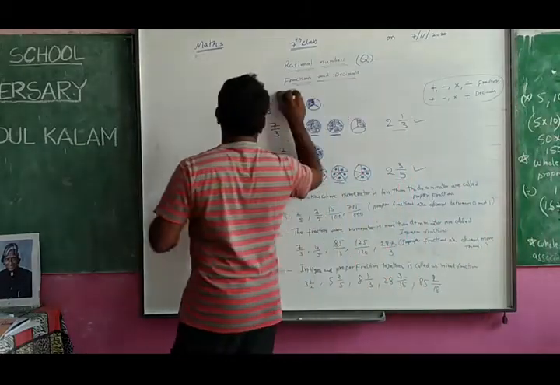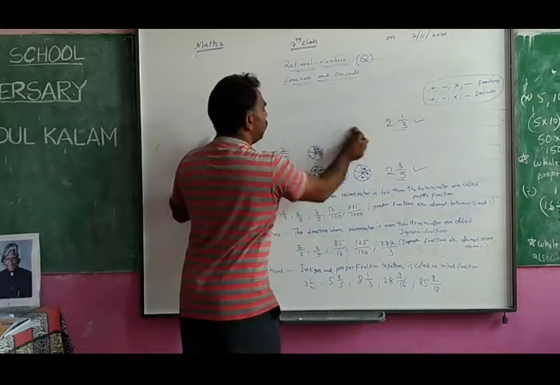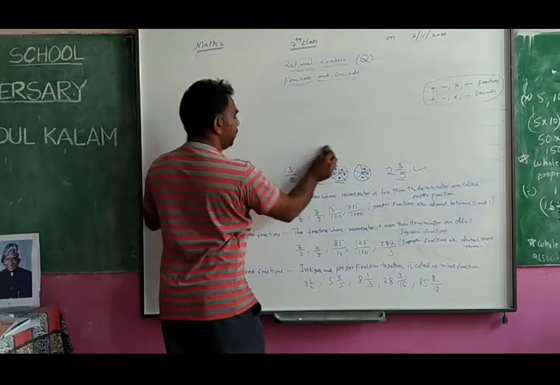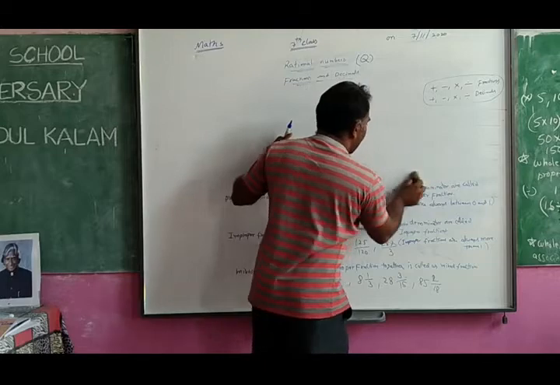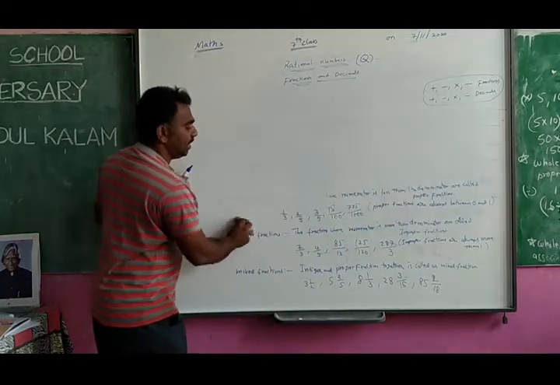Okay, now I am going to rub this. The next topic. So you have learned about the different types of fractions: proper, improper and mixed. Now I will tell you how to convert. Proper you can't write in any other form.